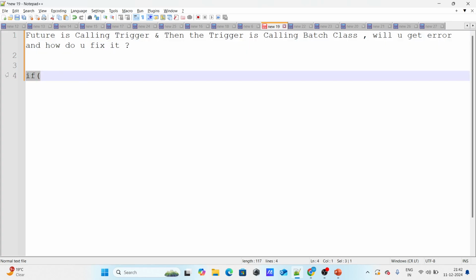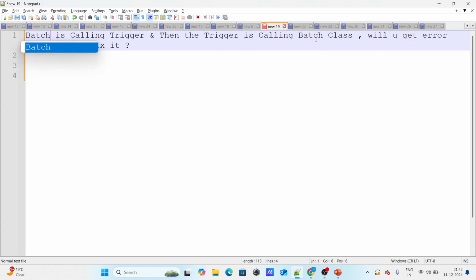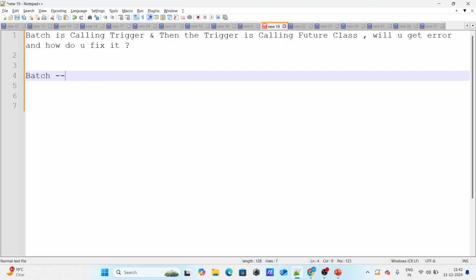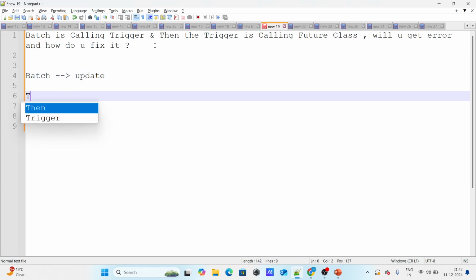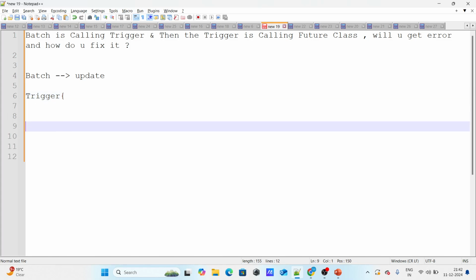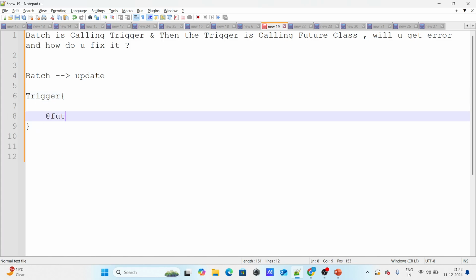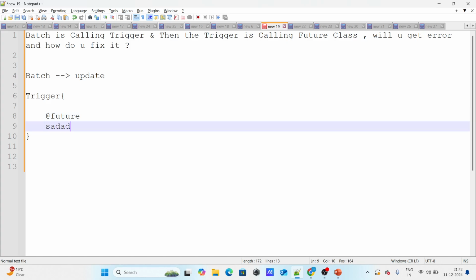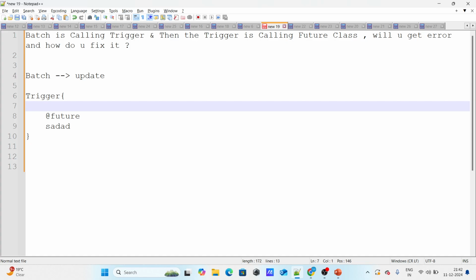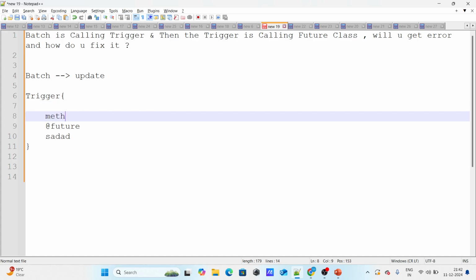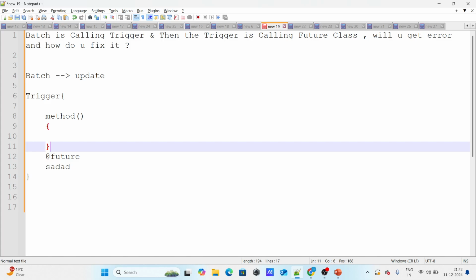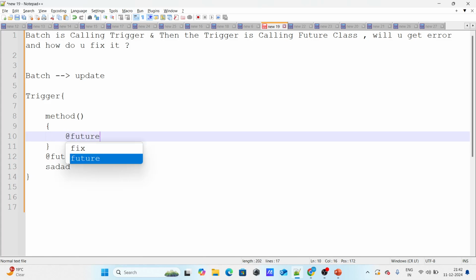The next question they asked me is, if you get this kind of error, where batch is calling trigger and then trigger is calling future, how do you fix this issue? So I have a batch which makes an update, I have a trigger which calls a future, and of course this future might be called in some other method as well. So how do you fix it?